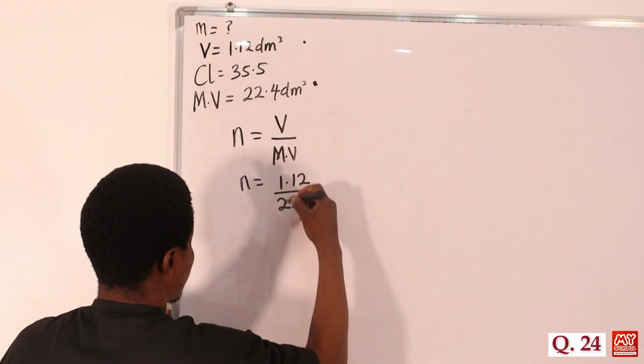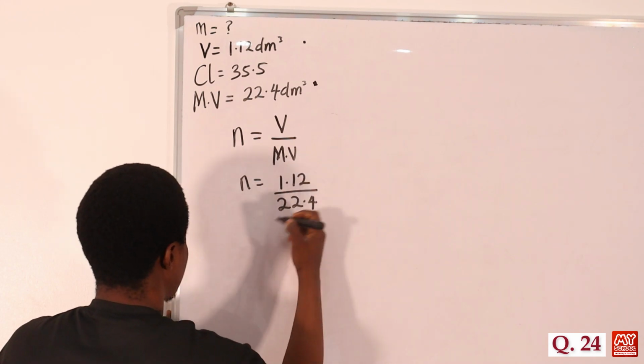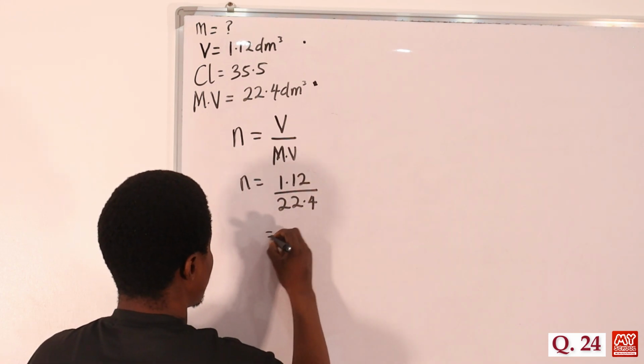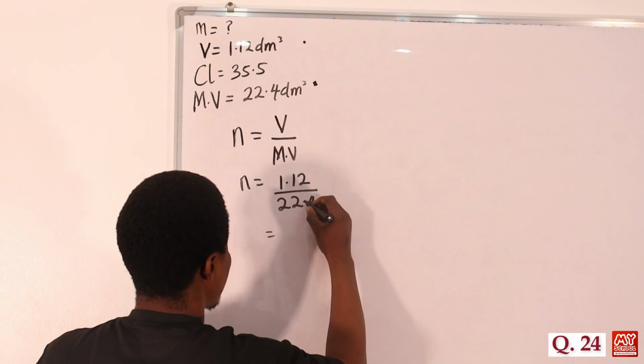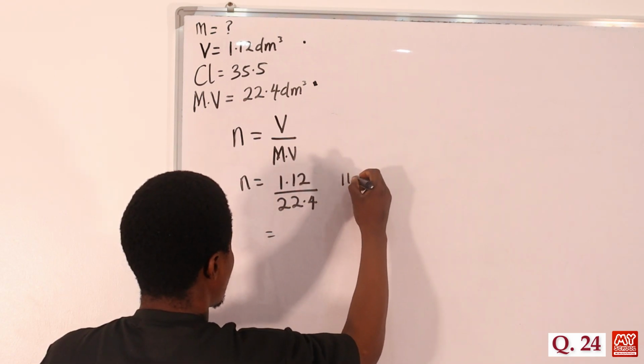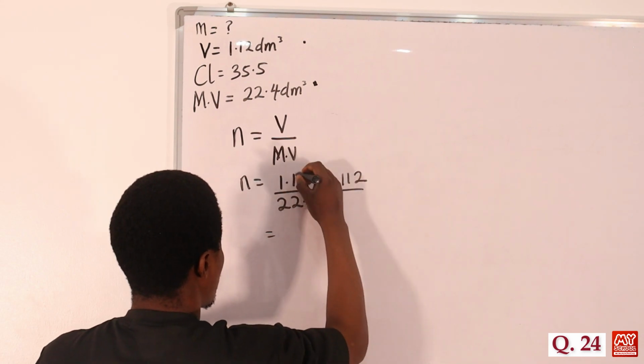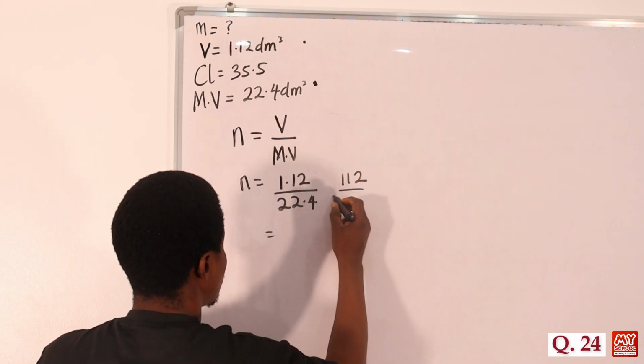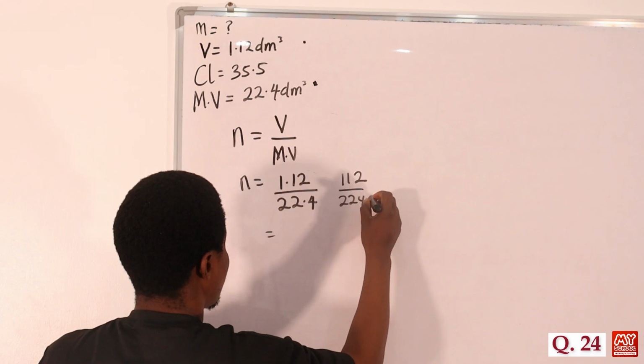22.4 dm³. Okay, so we have that happening here, 22.4. So this will be equal to, let's see how to solve this question. We don't have a calculator here. 1, 2. If I move it twice, that will be 1, 1, 2. 1, 2. Then I move this one also. 1, 2. That will be 2, 2, 4, 0.